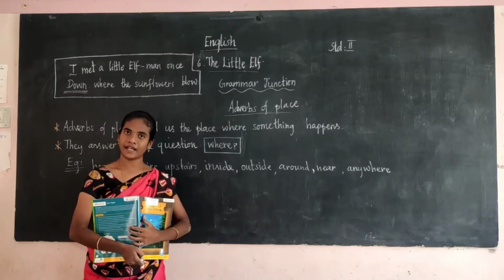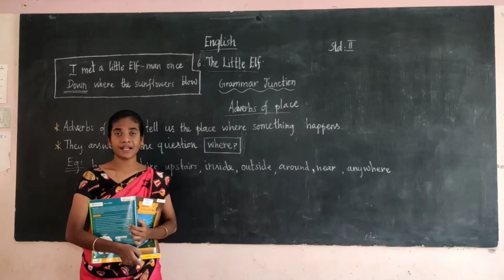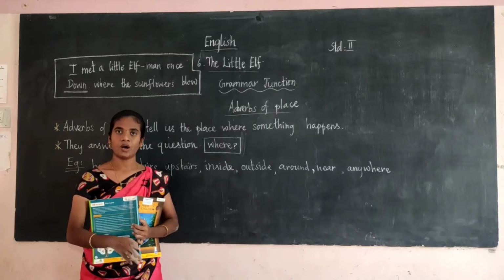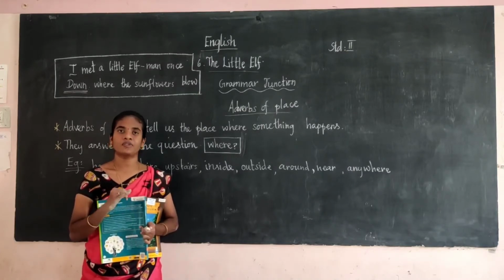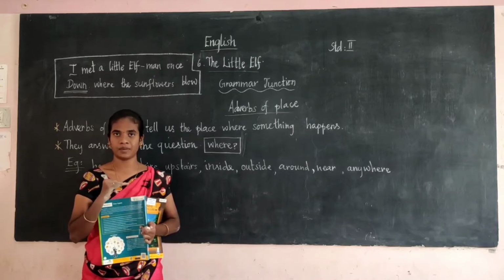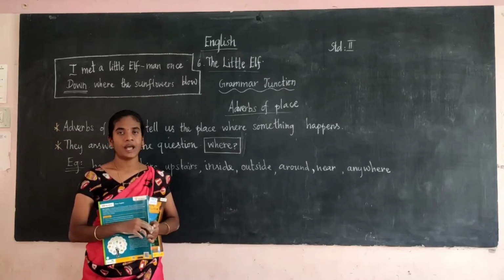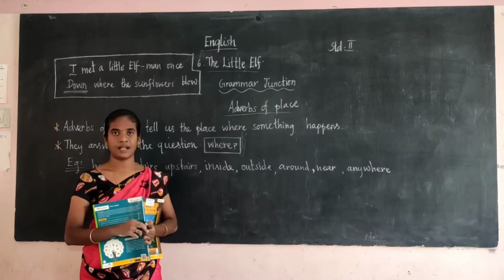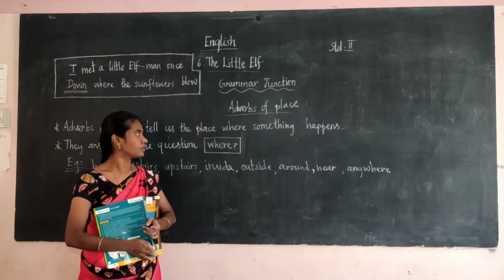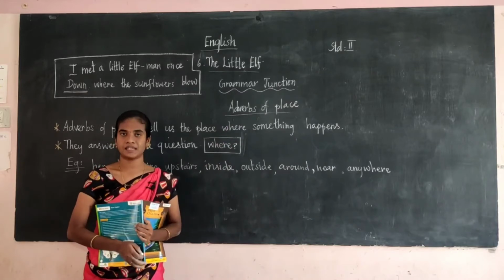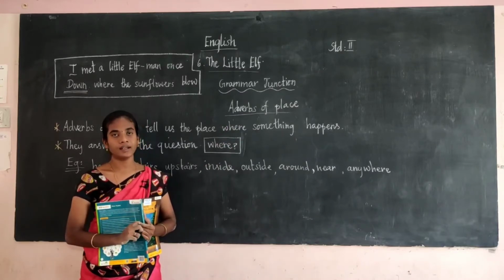What is an adverb? An adverb describes the verb. How many types of adverbs are there? There are 5 types: adverb of manner, adverb of place, adverb of time, adverb of degree and adverb of frequency. Of these, they have given you the adverb of place.